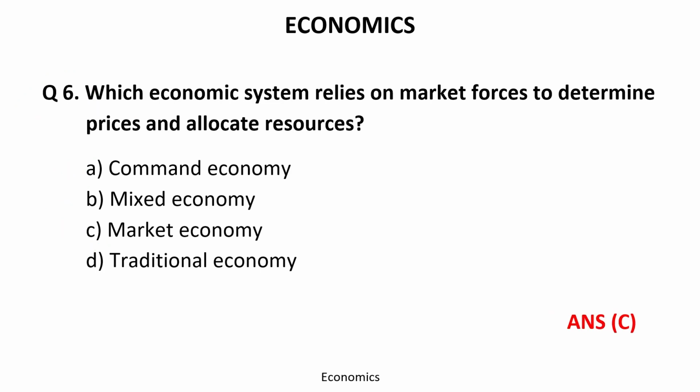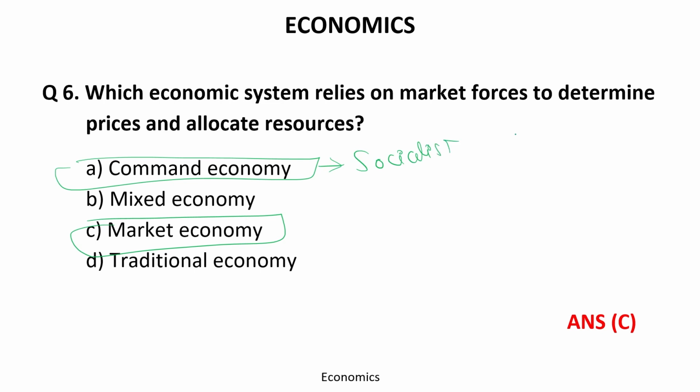Time's up. The correct answer is market economy. If we talk about the command economy, it is also known as the socialist economy. Market economy is also known as capital economy.